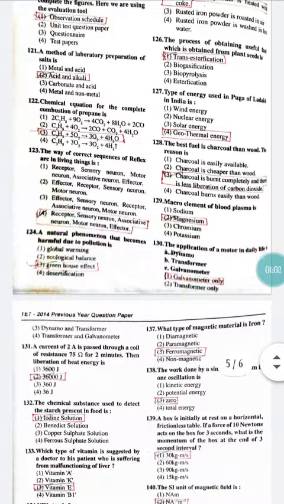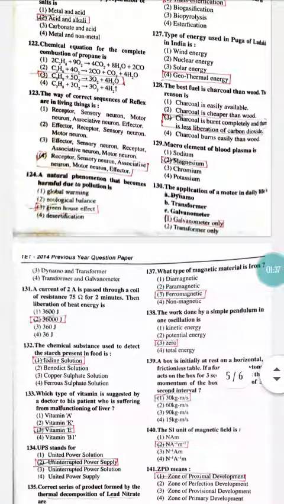Now see question number 123. The correct sequence of reflex action in living things is. The reflex is nothing but the stimulus reaction that we produce. The following stages it goes through are in option number 4. It goes from the receptor to the sensory neuron. From there you go through the associative neuron, then the motor neuron, then the effector. So this is how you get the reflex action. So option number 4 is correct.